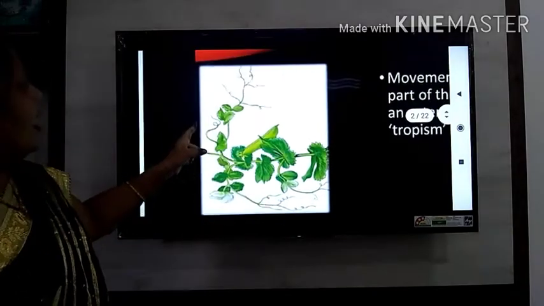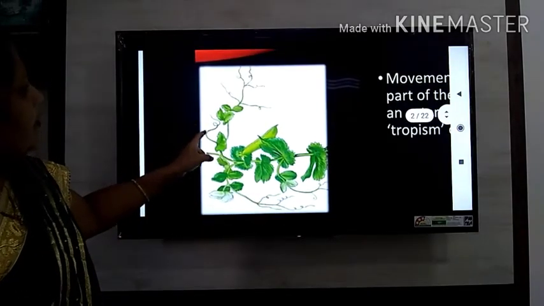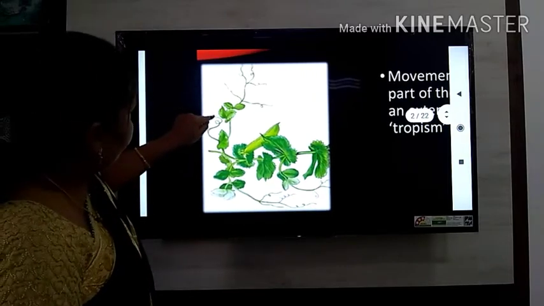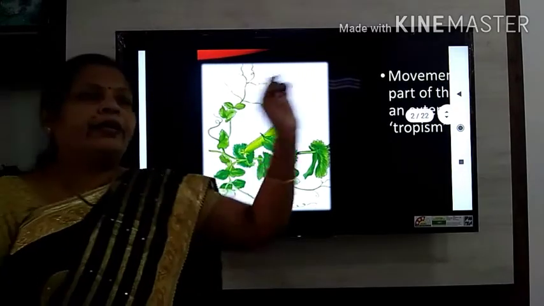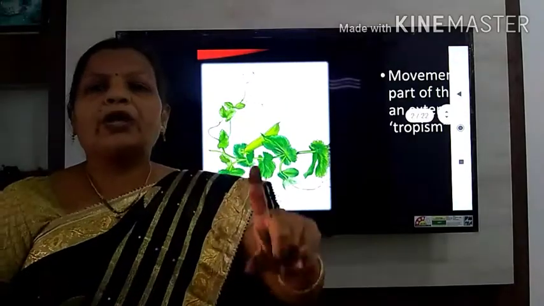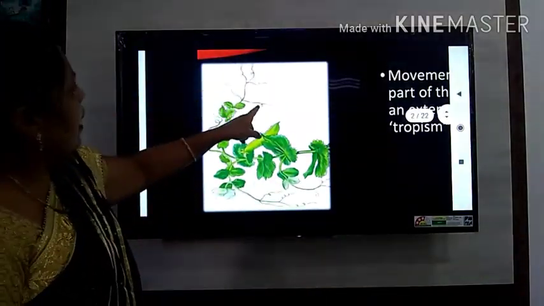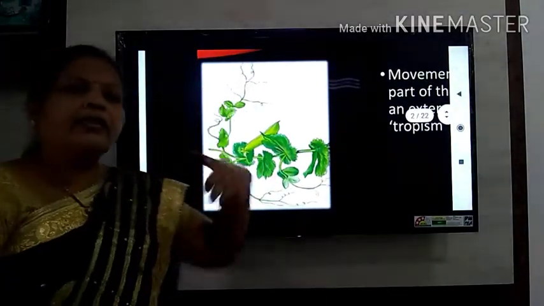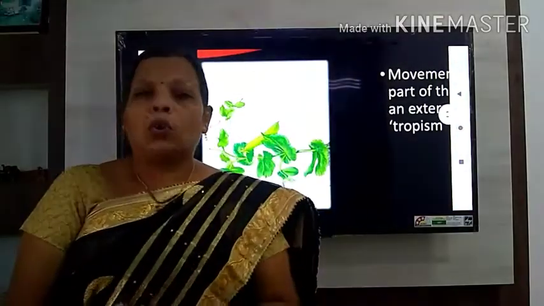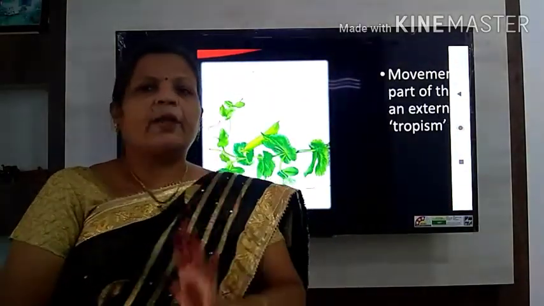When the tip of this tendril comes in contact with a support, at that time it winds around that support, and in this way this creeper shows its growth. So such a type of movement is one of the examples.